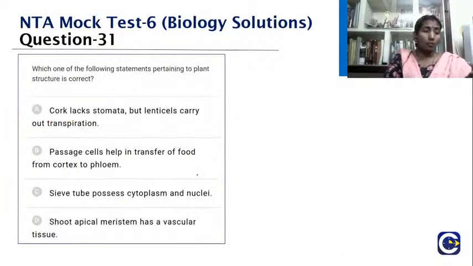Yes, very good. Which one of the following statements pertaining to plant structure is correct? Cork lacks stomata but lenticels carry out transpiration. Passage cells help in transfer of food from cortex to phloem. Sieve tubes possess cytoplasm and nuclei. The shoot apical meristem has a vascular tissue. We are going to see which one of the following statements is correct.